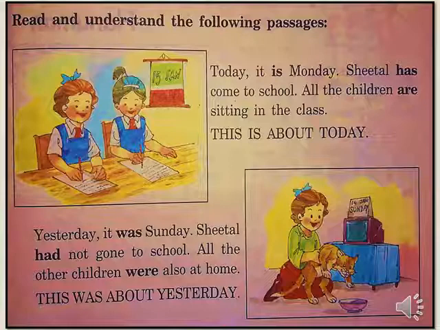When we talk about Monday, it shows the present time of action which Sheetal has done along with other children. The second passage talked about the past action which we did the previous day.